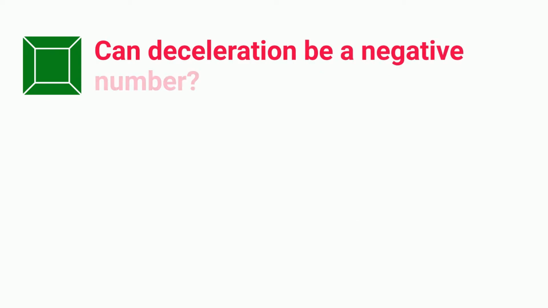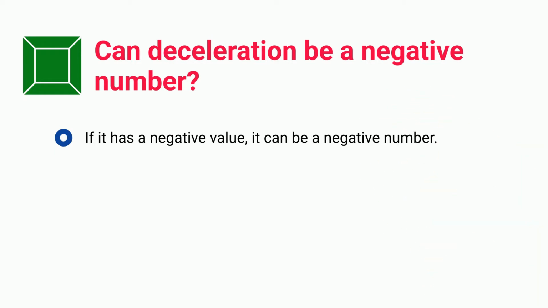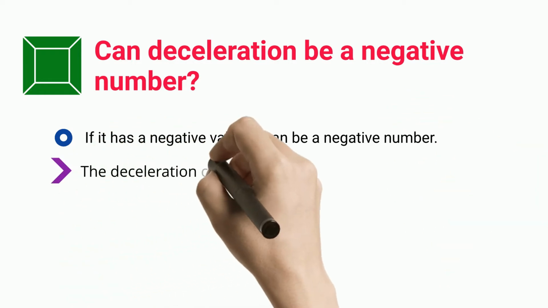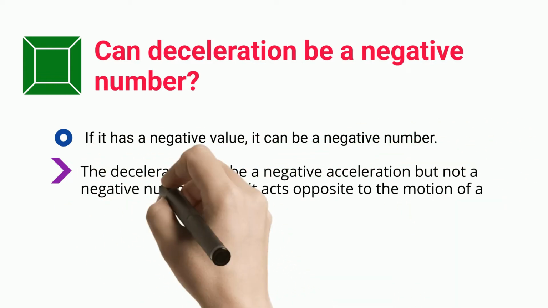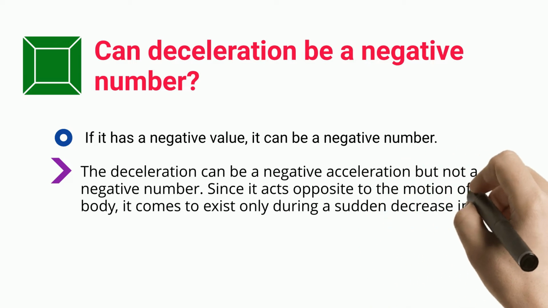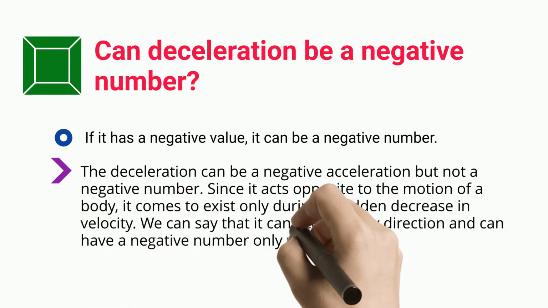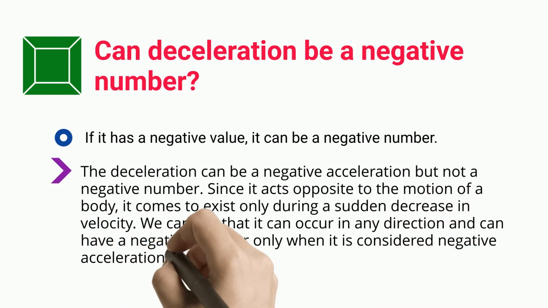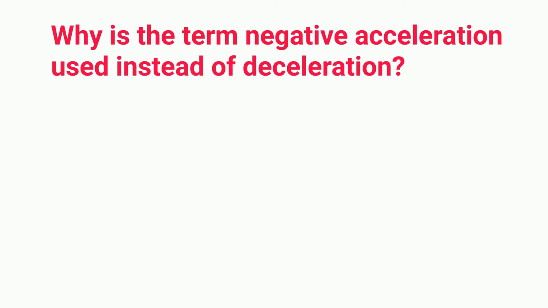Can deceleration be a negative number? If it has a negative value, it can be a negative number. The deceleration can be a negative acceleration, but not a negative number. Since it acts opposite to the motion of a body, it comes to exist only during a sudden decrease in velocity. We can say that it can occur in any direction, and can have a negative number only when it is considered negative acceleration. Why is the term negative acceleration used instead of deceleration?